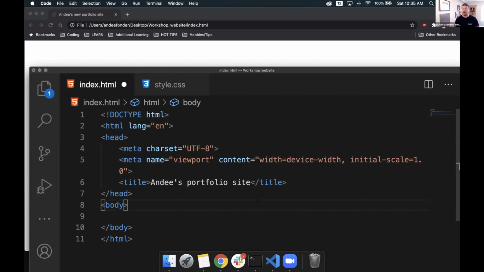Some tags are self-closing, and I'll get into what that means a little bit later. But briefly, it's the idea that the tag, when it opens up completely, say something like an IMG, which stands for an image tag, it can be a self-closing tag, meaning we don't need to have another closing tag behind it. It has everything it needs inside of it currently. Again, doesn't mean too much right now, but later on when we start working with some of the different tags, I'll go over this again and explain it in deeper detail. So for right now, I'm going to remove that IMG tag because it's not useful to us and it's in the wrong place.